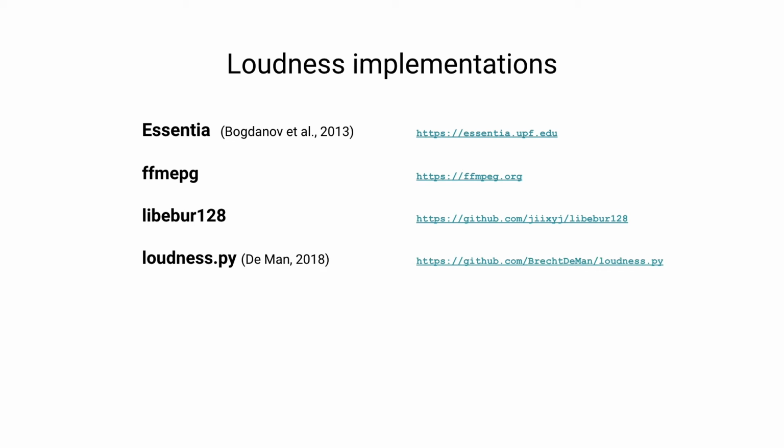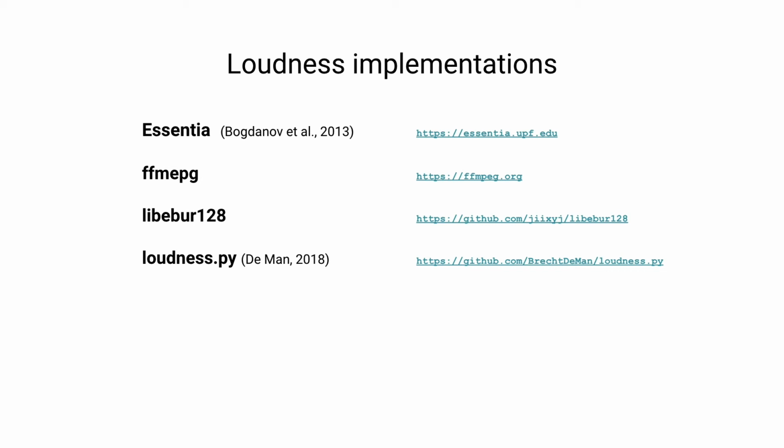Then, most similar to ours is this loudness.py implementation from the Deman 2018 paper that implements their proposed modifications to the filters that more accurately match the filter design in the original specification. And this is an implementation in pure Python using NumPy as Pyloudnorm does.